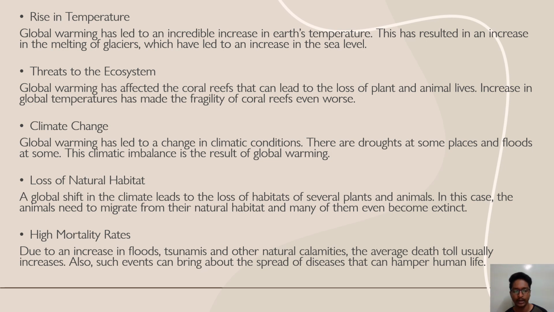Loss of natural habitat. A global shift in the climate leads to the loss of habitats of several plants and animals. In this case, the animals need to migrate from their natural habitat and many of them even become extinct. High mortality rates. Due to the increase in the floods, tsunamis, and other natural calamities, the average death rate usually increases. Also, such events can bring about the spread of diseases that can hamper human life.